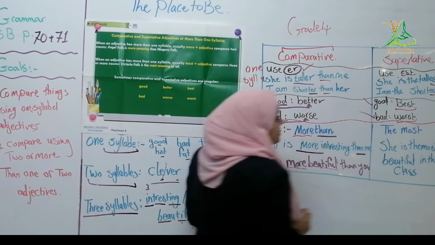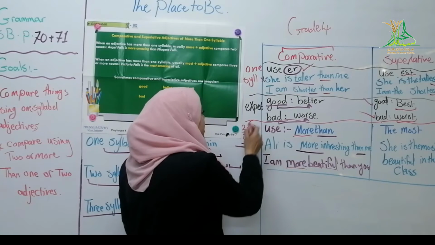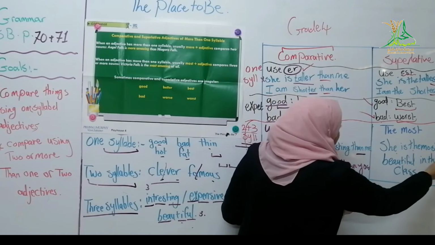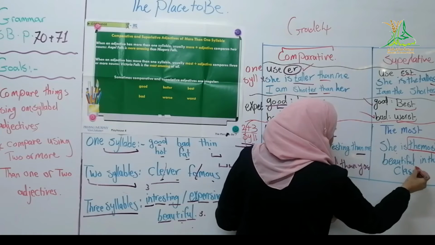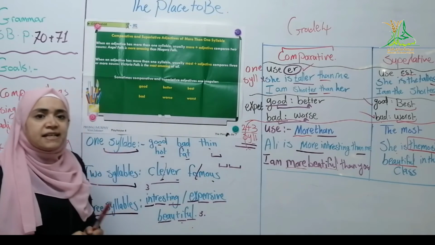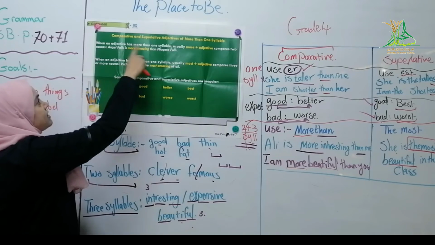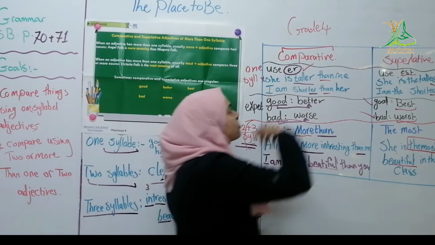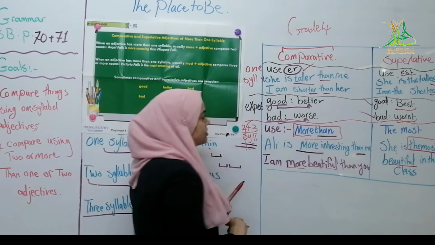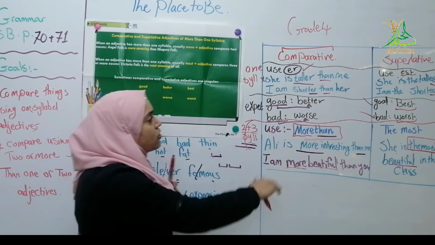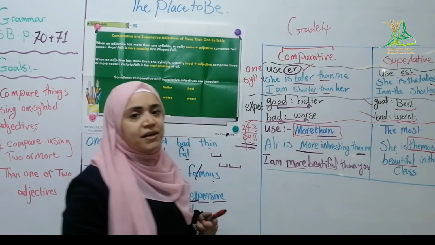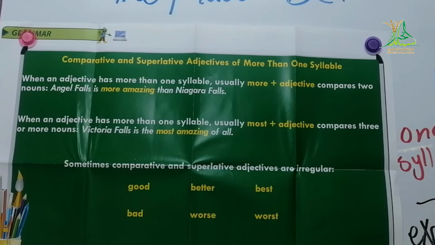Bad to the worst. Then with more than one, two or three syllables, we say she is the most beautiful in the class, the most clever, the most expensive. So for comparative and superlative adjectives with more than one syllable, we need to use more than and the most. More than to compare, the most to make superlative sentences.